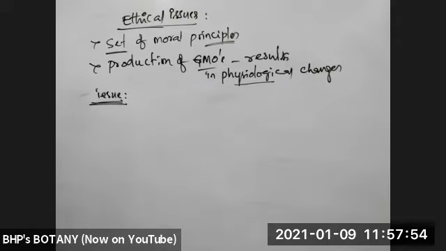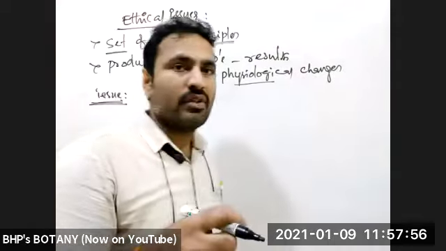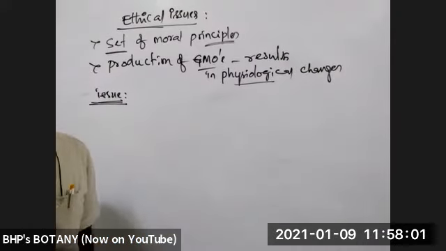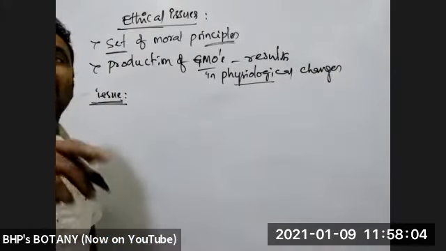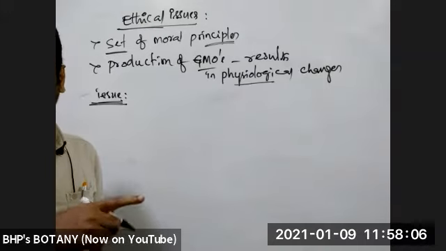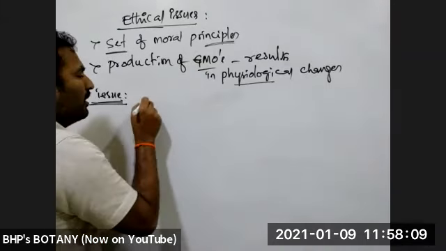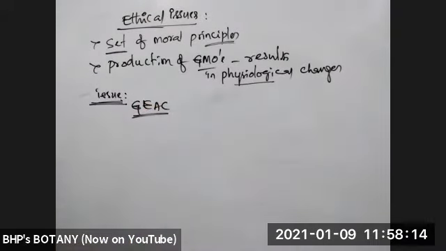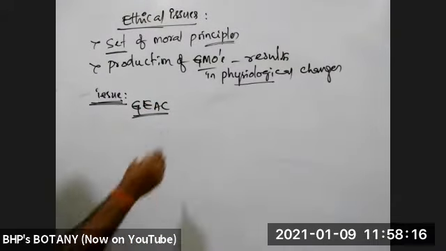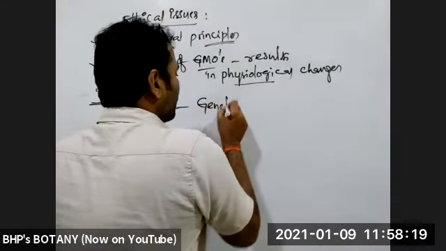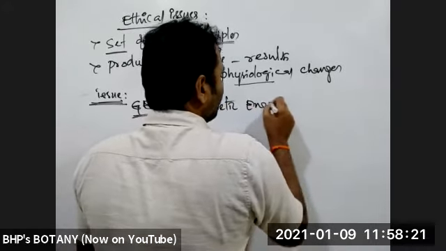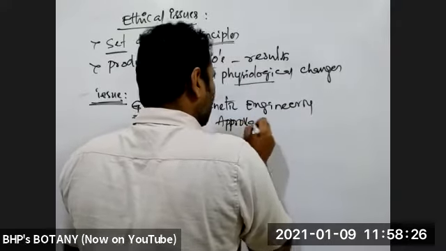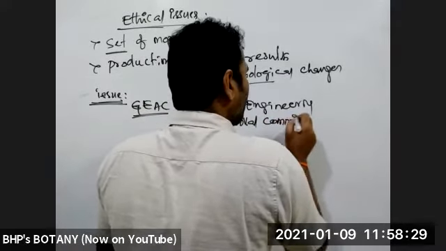So all these are the problems which are arising due to research in biotechnology, and these problems have to be solved by biotechnology itself. For monitoring, there is a committee for the research in the field of biotechnology, which is called the Genetic Engineering Approval Committee. It is a consortium or group of scientists.